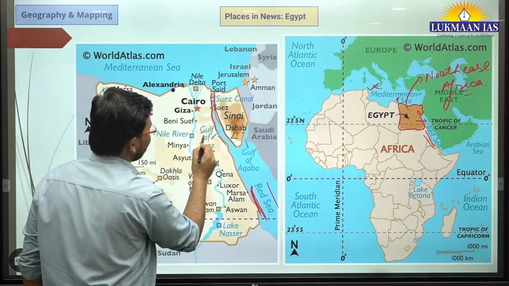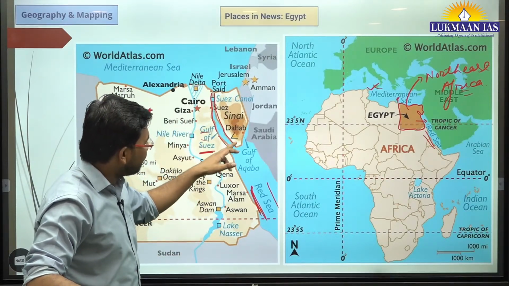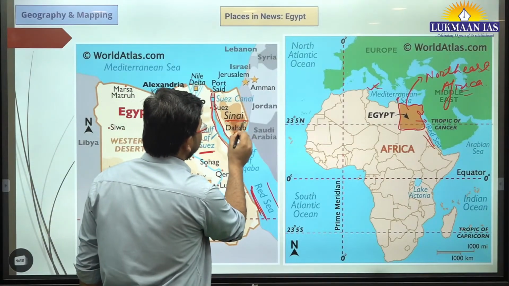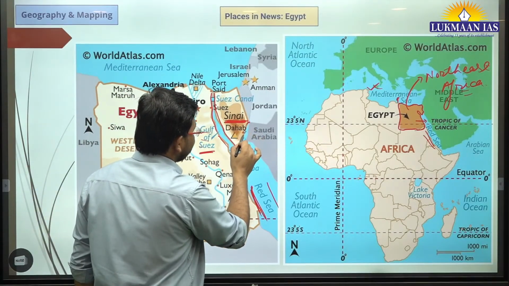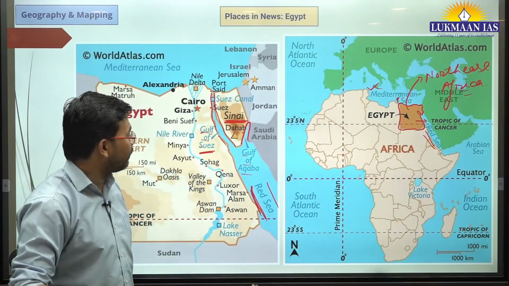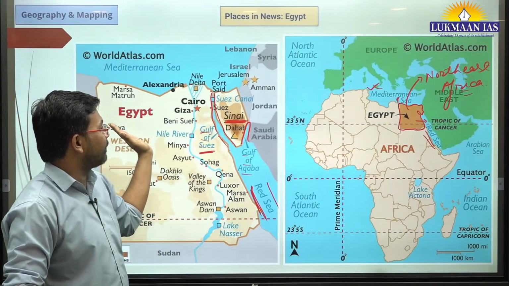Then this particular region is known as the Sinai Peninsula. Then this region is known as the Gulf of Aqaba. Gulf of Aqaba to the right, Gulf of Suez to the left.